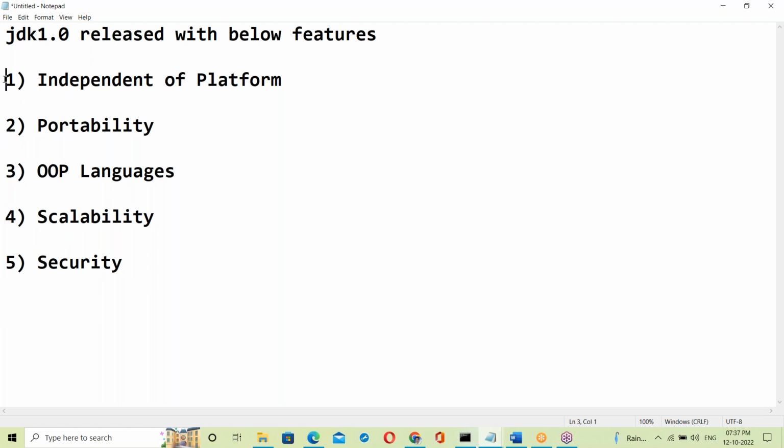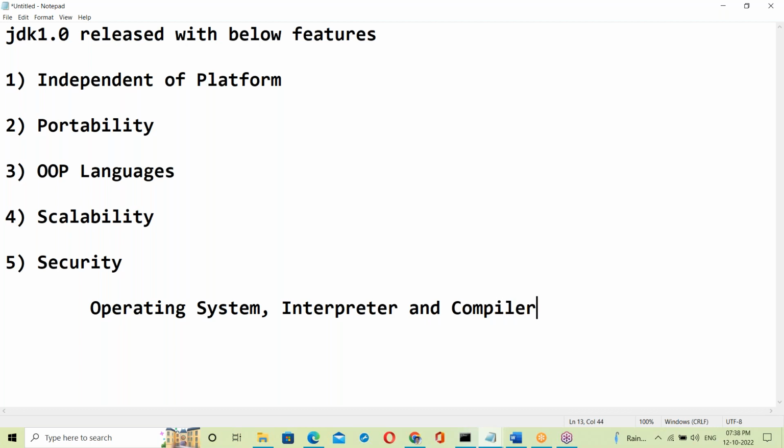See, these features may not be understood directly. Just before going to these features, there are some basics. About operating system. What is operating system? You should know about OS, what it is and how it works. Next, about interpreter, what is interpreter, and compiler.